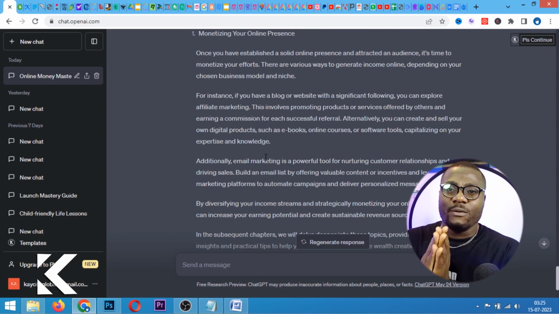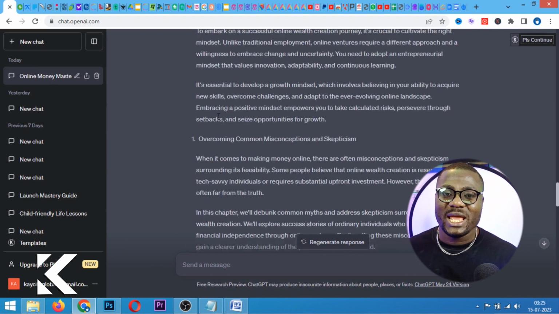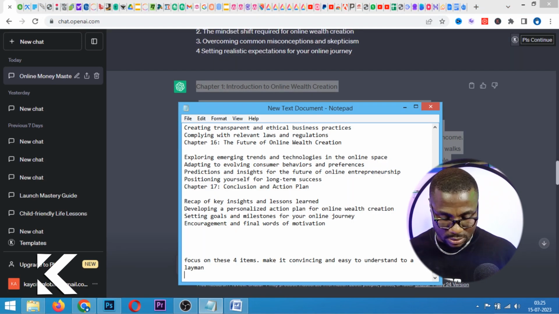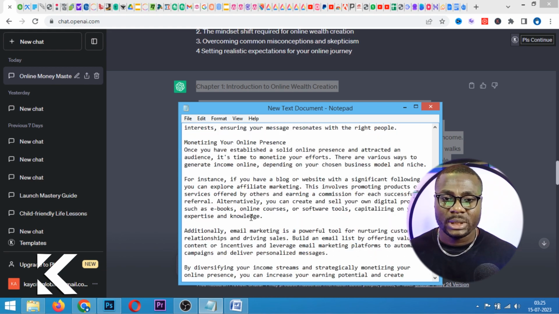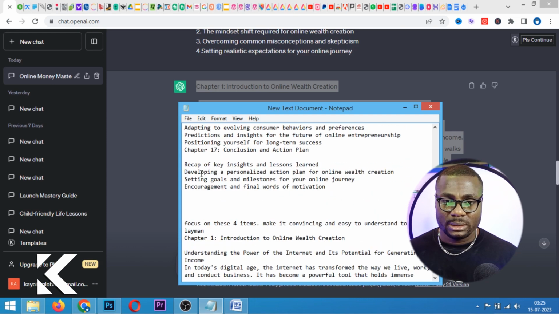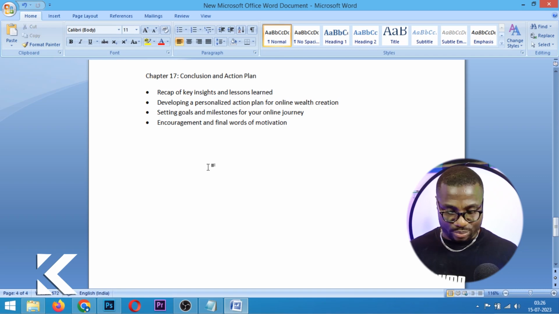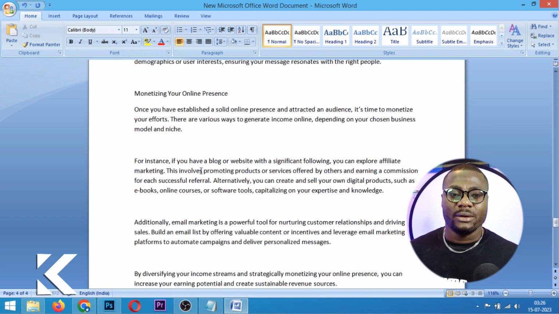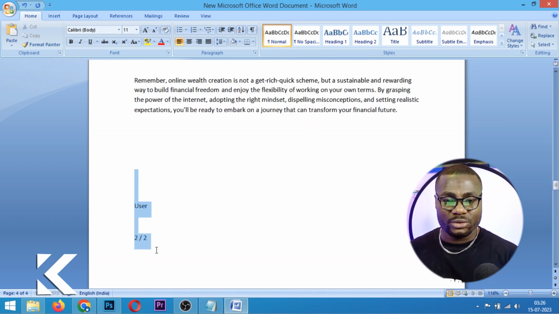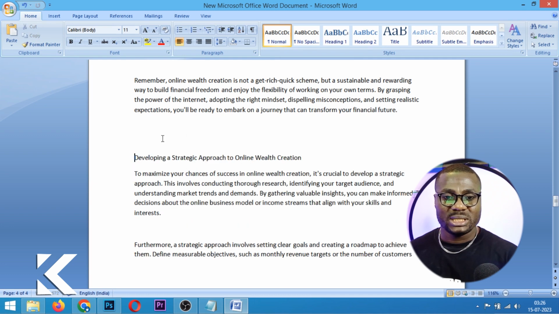It has written chapter 1, which is the introduction for us right now. So all I need to do is copy everything. So let me copy this and I'll paste it. Then all I just need to do is to also copy it from here. I just have to paste it. Okay, can you see this, guys? He's writing the perfect book for us, and very lovely, very lovely. Can you see this, guys?